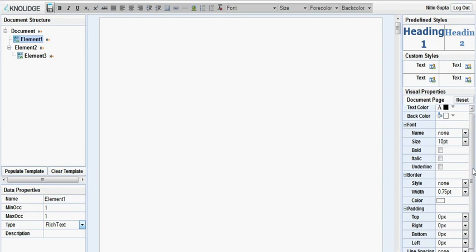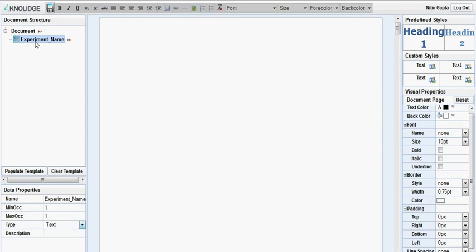So the best way to understand is to create a basic hello world template, and for that we'll now create a very basic template for, say, a lab experiment. So firstly, let's think what the elements of a lab experiment template will be. The first thing will be experiment name. I don't want experiment name to be of rich text type, which means in the document I can insert images, tables and rich text. So basically I put it as plain simple text.